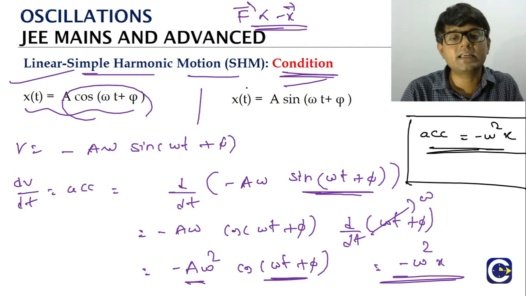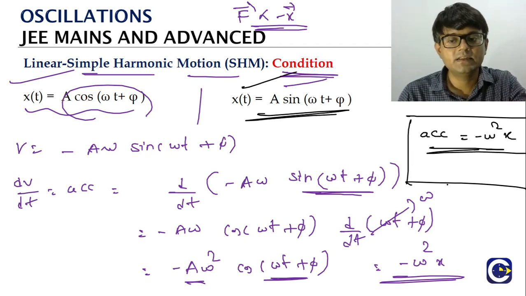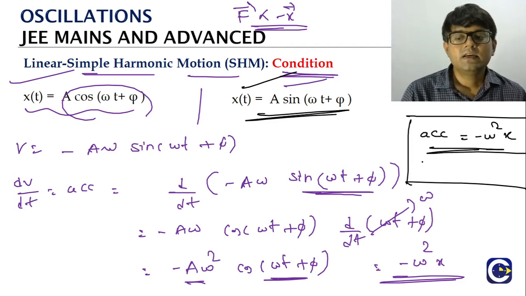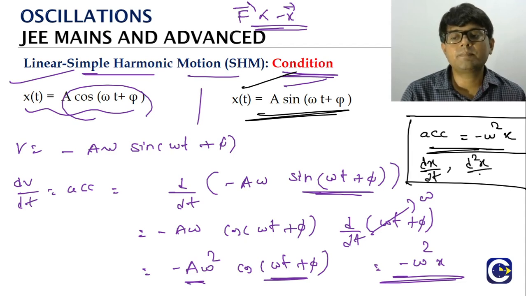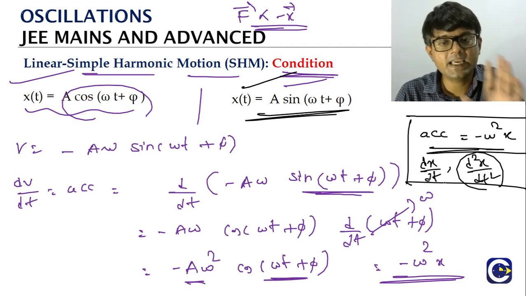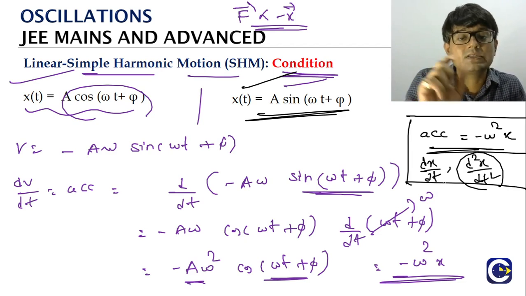Same relation we will get if you go with this equation also. Doesn't matter. If you take that equation, take a derivative 2 times. So dx by dt will be the velocity. The second derivative, how do we represent this mathematically? We will call it d square x by dt square. Again, check our basic math videos. The second derivative is represented as d square x by dt square. That is going to be the acceleration part.